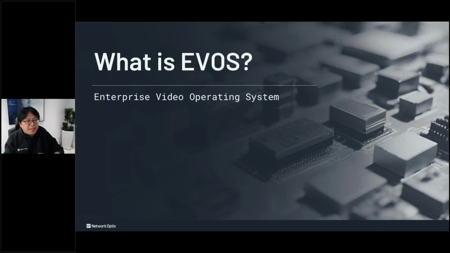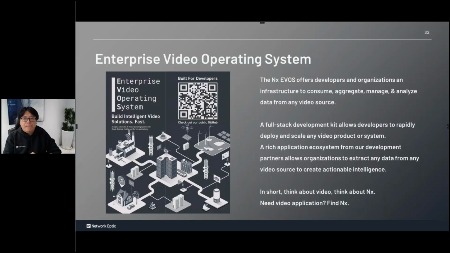The full name of Evos is Enterprise Video Operating System. I'm sure some IT people will argue with me that NX Witness is not an operating system, and Evos is not an operating system. I know, but our idea is that when people think, I want an advanced video application, let's say AI, they will think about NX. In NX, we have a lot of developers and a lot of ecosystem partners. They have AI, they have everything. So if you choose NX, you can have all of them.